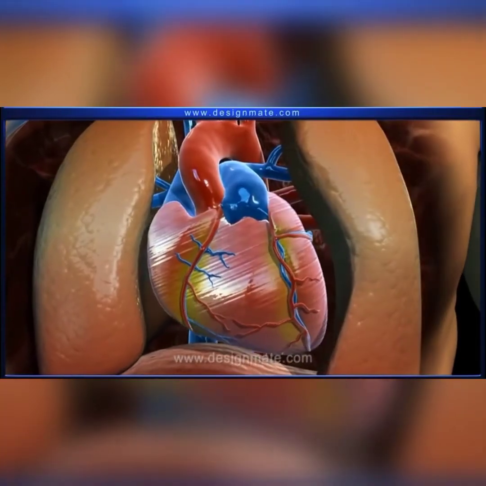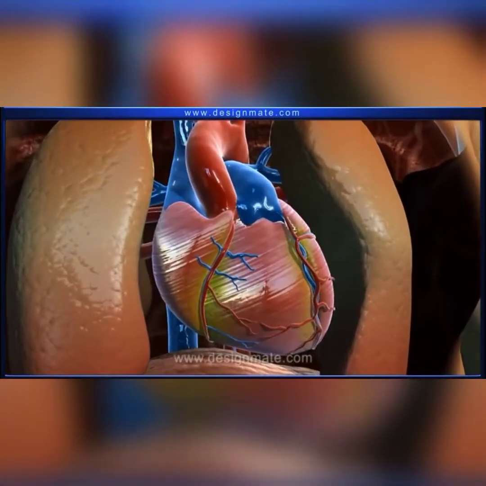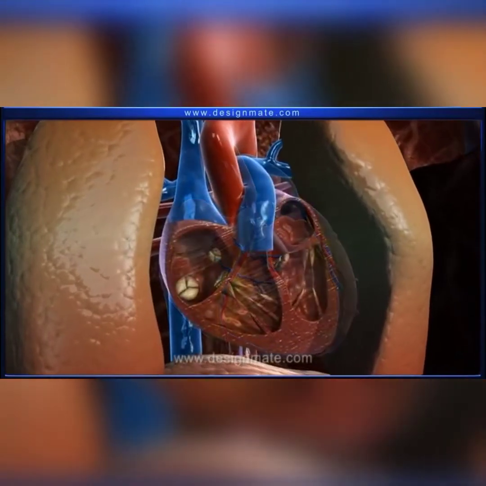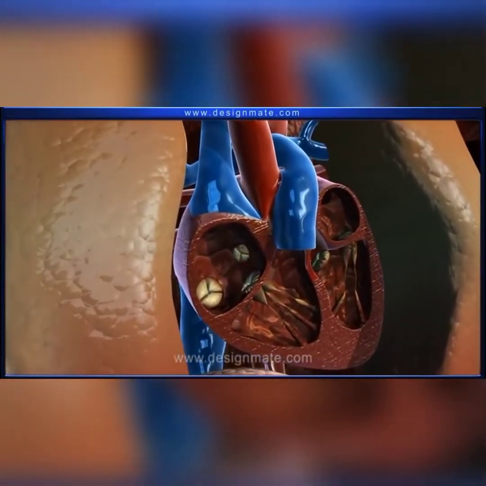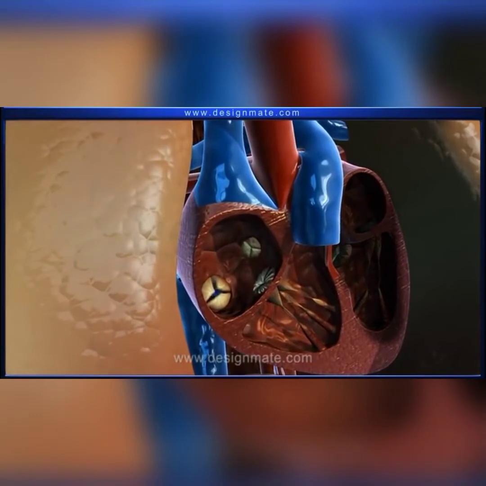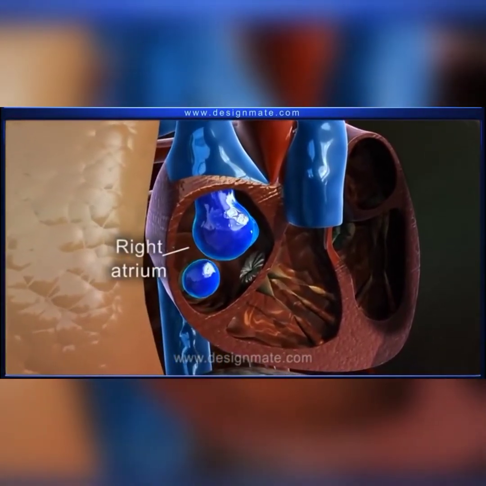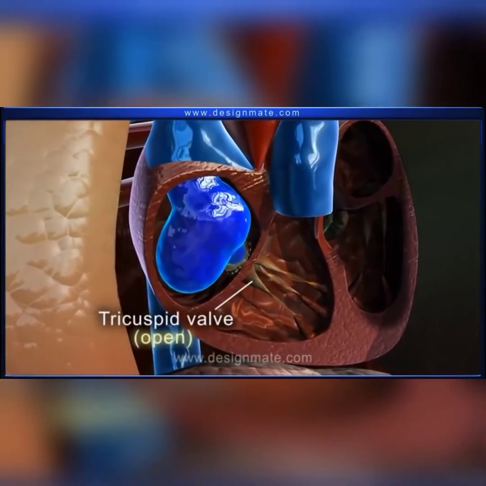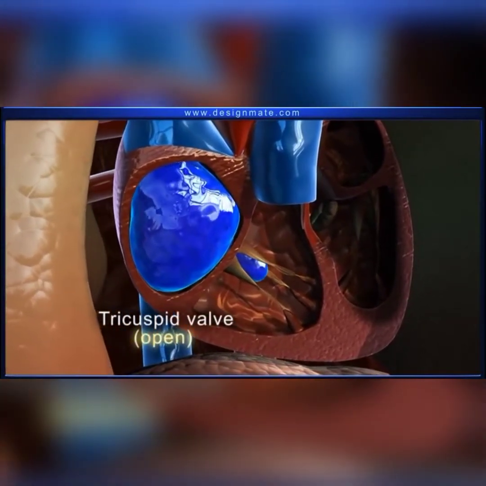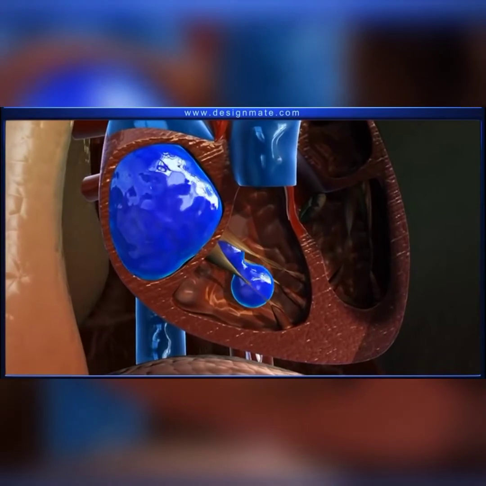Heart is a complex pumping organ. If we gradually dissolve into the section of heart, we observe that it receives deoxygenated blood from different parts of the body in the right atrium. After that, the tricuspid valve opens and blood keeps flowing into the right ventricle.